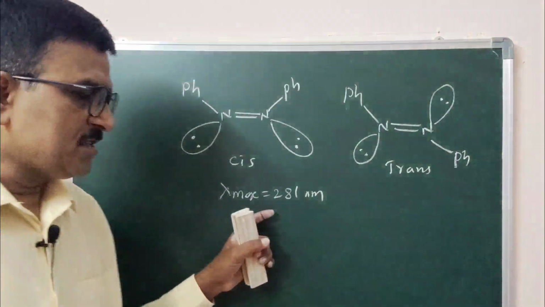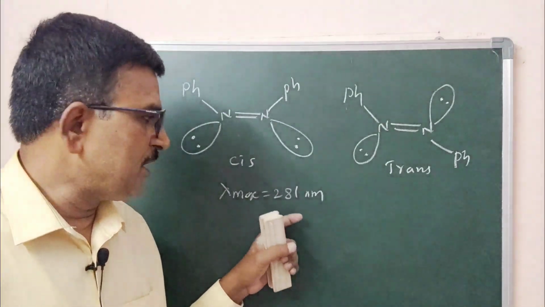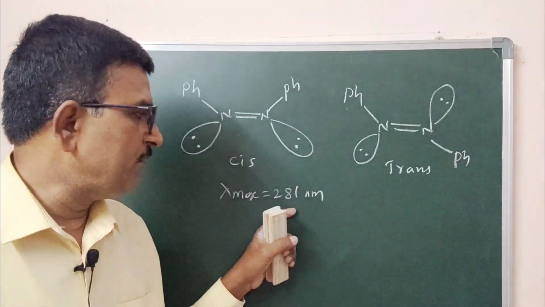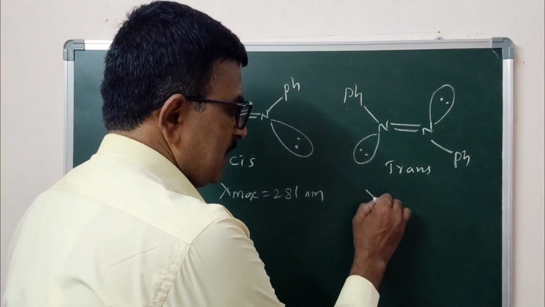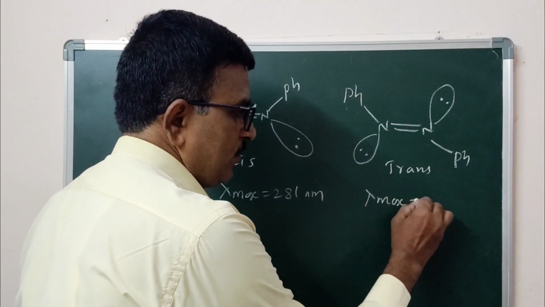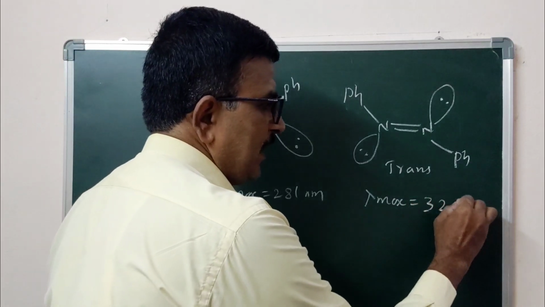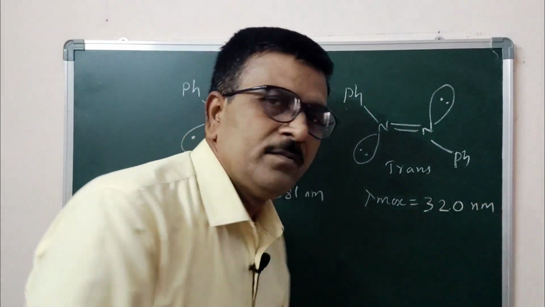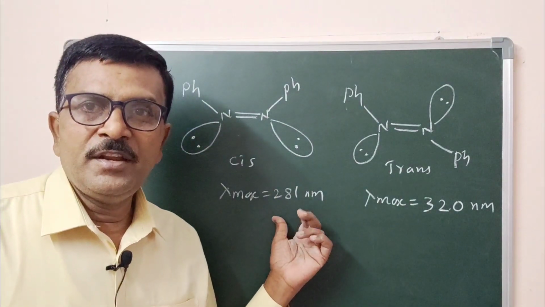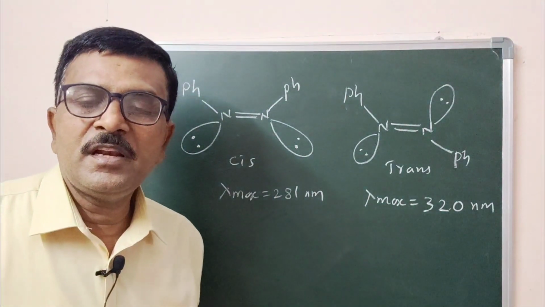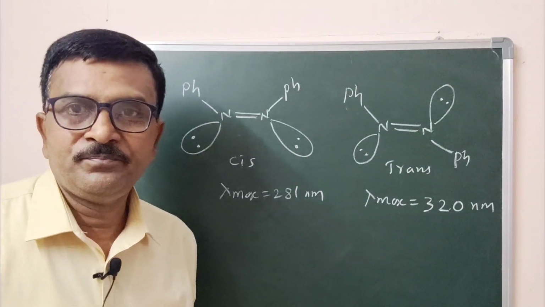The cis has absorption maxima of 281 nanometer. The trans isomer has absorption maxima equal to 320 nanometer. Now there is a large difference, one with 281 nanometer, the other with 320 nanometer.